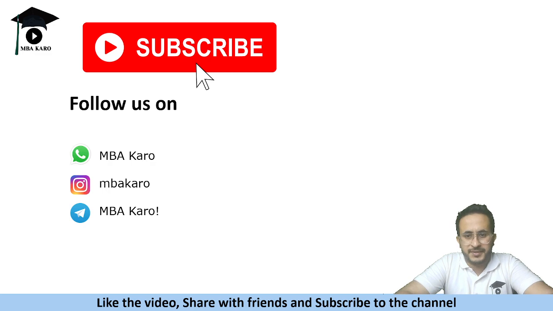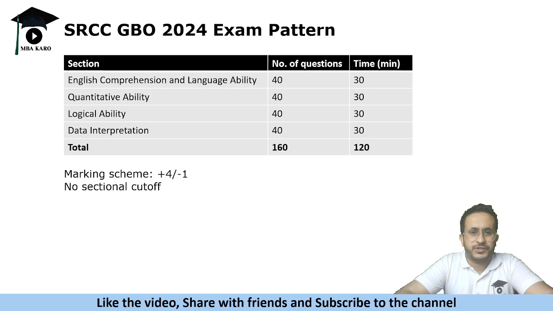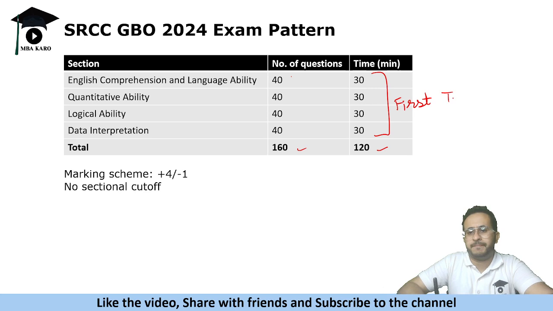So this was the examination pattern. The number of questions remained same, the total time remained same, but this was for the first time that they introduced the sectional timing. अब इसके advantage और disadvantage क्या होते हैं?